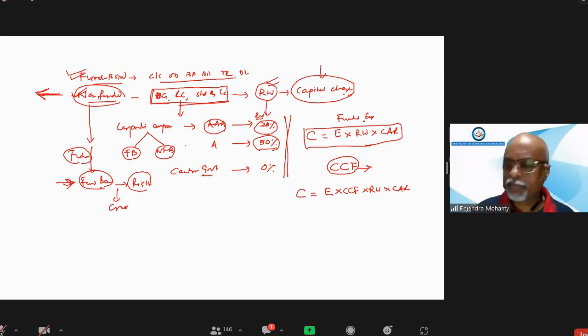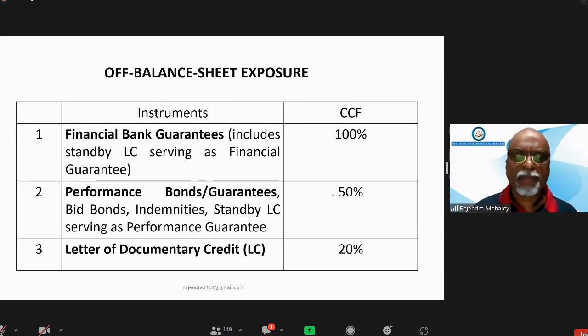Now, we'll see what is the credit conversion factor assigned by RBI. In this slide I have given the instruments on which questions are normally asked. We are not going to other complicated instruments. Questions will come for this type of instruments only.